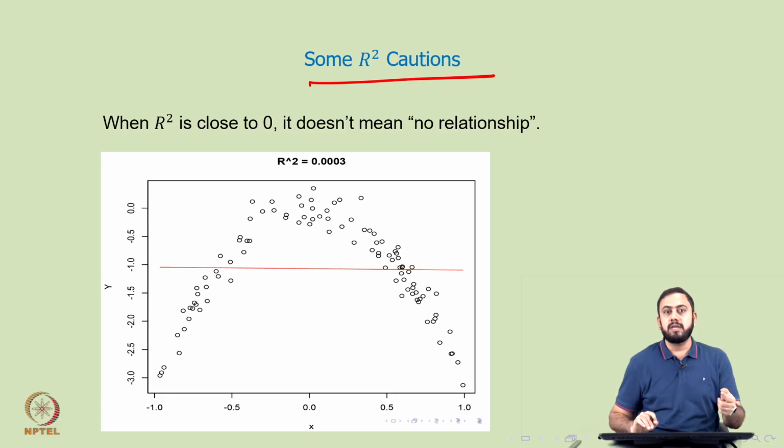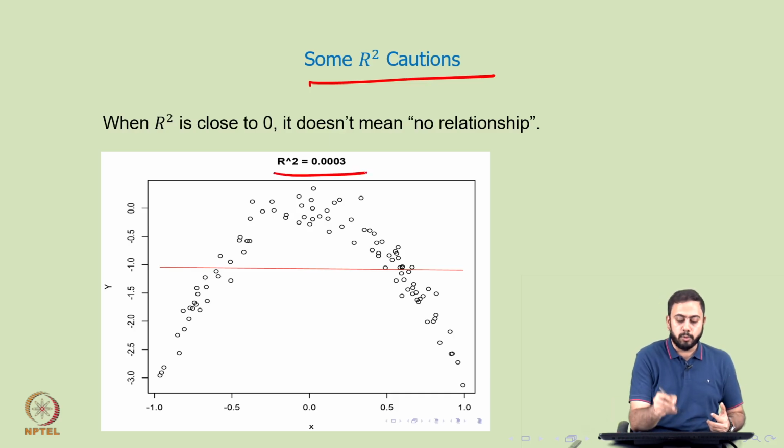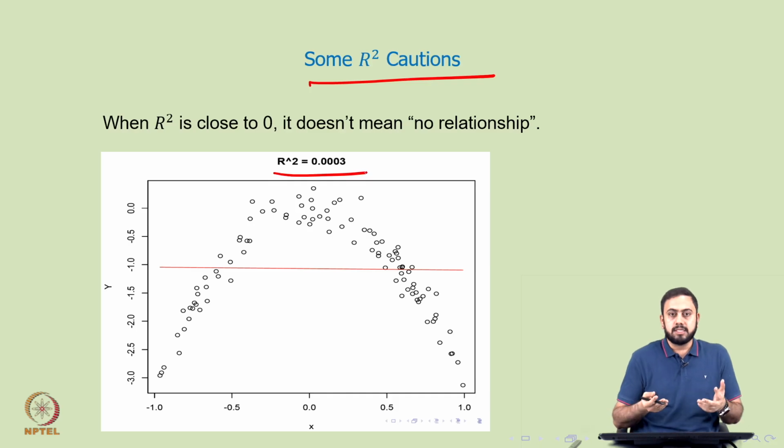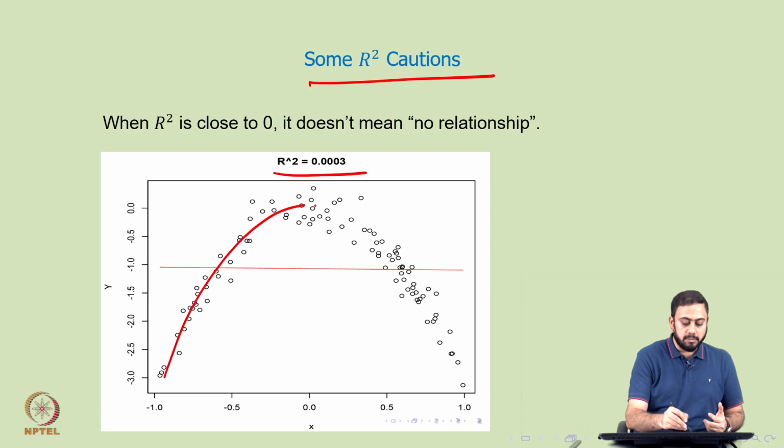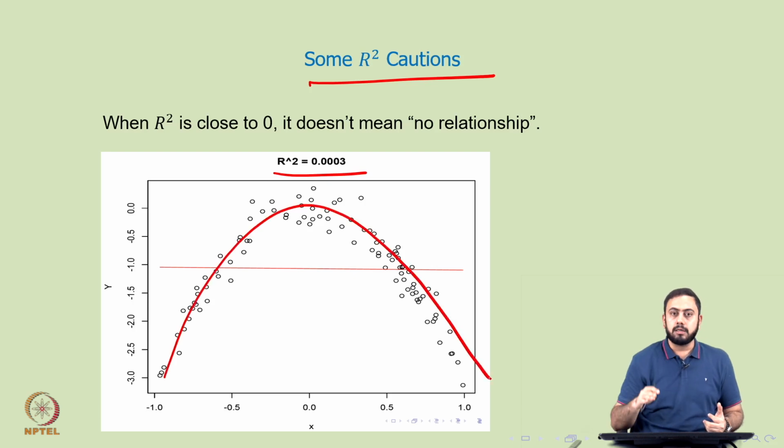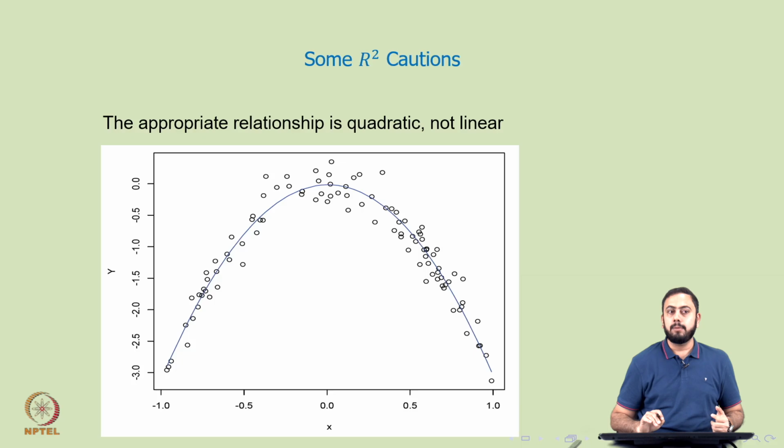So, if you see an R square value which is close to 0, for example in this example, this is a scatter plot and the R square value is close to 0. So, 0.0003, which of course does not mean that there is no relationship between x and y. It suggests that there is a curved relationship between x and y, isn't it? So, you have a perfect curve there, but not a straight line of course. So, a capital R square value close to 0, just to summarize, does not mean that there is no relationship between x and y. It suggests that there is no linear relationship between x and y. Okay. So, in the same example, the appropriate relationship between x and y is in fact quadratic but not linear.